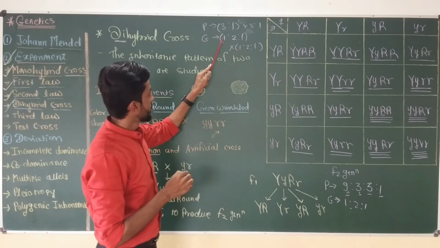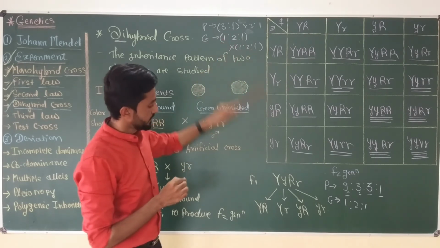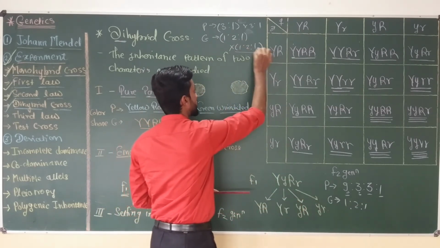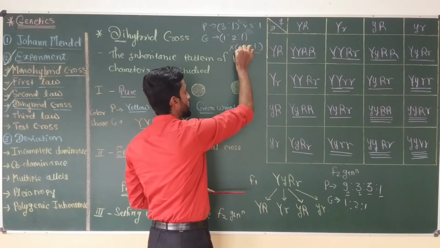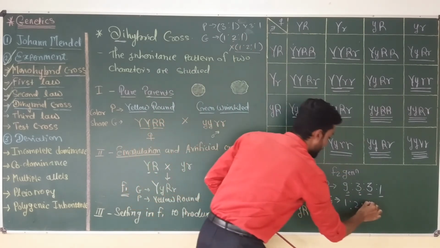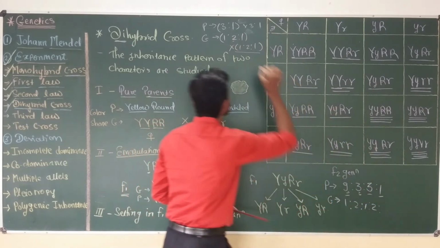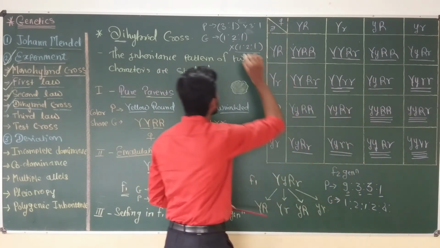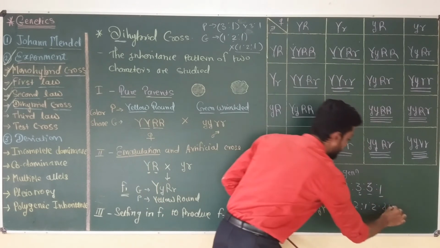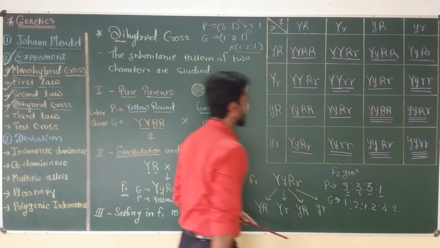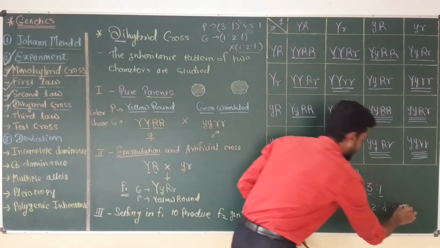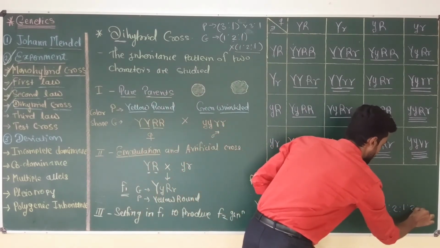Now if we multiply the bracket with 1, the result will be 1:2:1. Then if we multiply the bracket with 2, then 2 into 1, that is 2, then 2 into 2, 4, and 2 into 1, 2. And finally, if we multiply the bracket with 1, it is going to become 1:2:1.